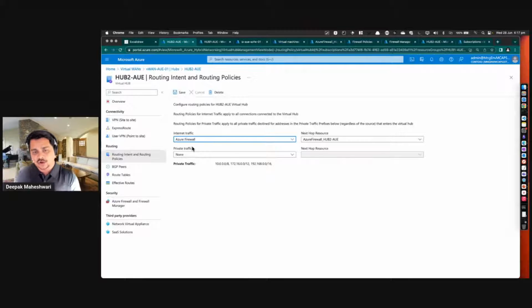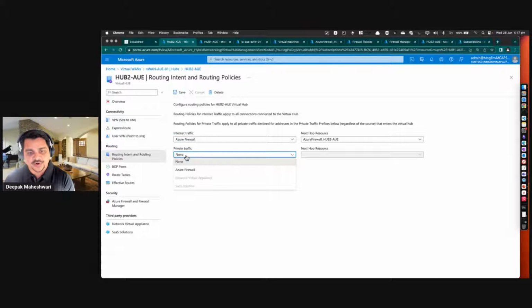I just want all the traffic to be routed through the hub's router, but it should not go via the firewall, because I don't want to manage a lot of rules on my dev and test hub. So I have excluded the private traffic and selected none, but if required, it is as easy as just selecting the Azure Firewall.